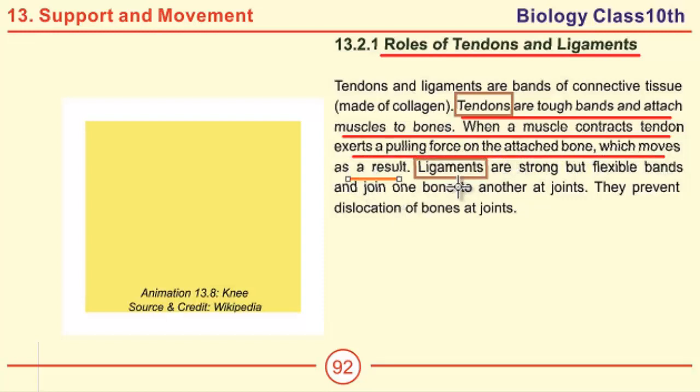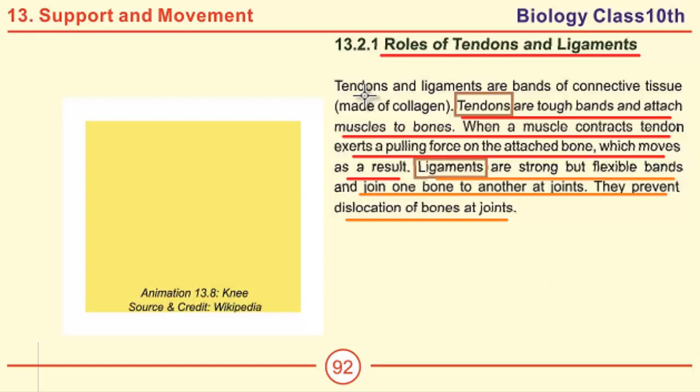The next question is, what are ligaments? What is their important role? Ligaments are strong but flexible bands and join one bone to another at joints. Role: they prevent dislocation of bones at joints. These were the two important short questions on this page. Now we would move towards some of the important MCQs.